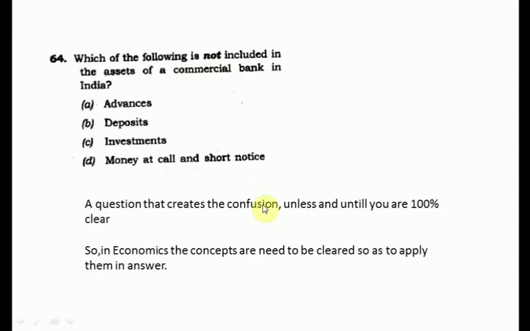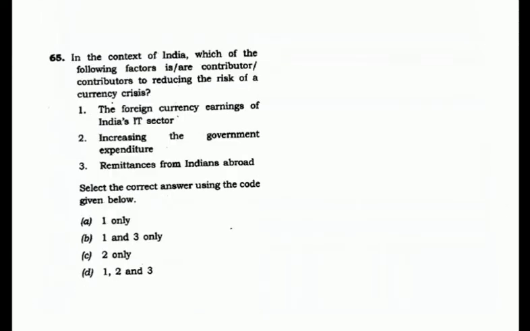This kind of question creates confusion, and unless you are 100% clear, the chance of getting the right answer here is very less. So for these kinds of questions you should not take your chances unless it is important for you to solve them to reach the minimum number of questions. That is, you should solve at least 80 to 85 questions in your prelims OMR, and if something kicks back at that time, you can go for it even here. You should be able to eliminate at least one or two options, else leave such questions which are 100% fact based. And there is another example, an application oriented one.